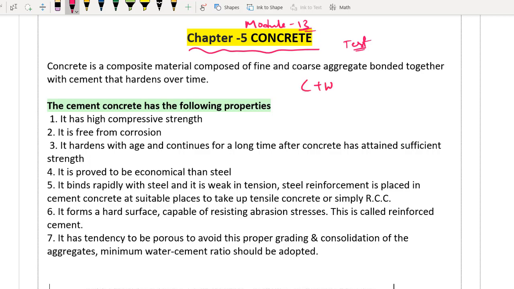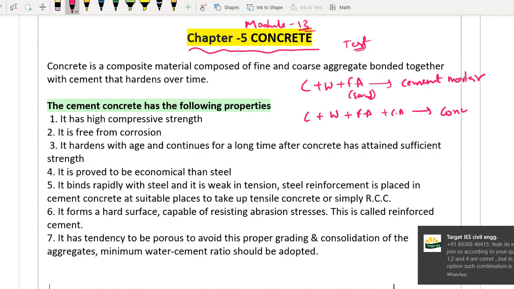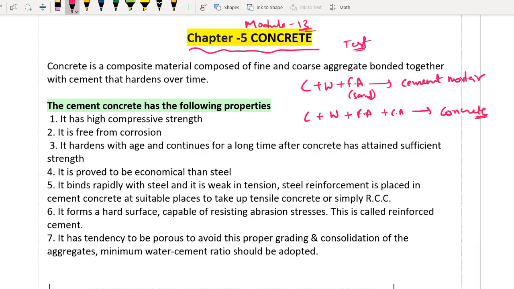First, cement plus water, what you will be getting? You will be getting cement paste. If you add fine aggregates also, to be precise, sand, आपको क्या आ जाएगा? Cement mortar आ जाएगा. Cement mortar. So what is concrete? I have been keep telling you from the very first module itself, from the time we have started this cement. Just add coarse aggregates also, then you will be getting concrete. Just give me a second. So in concrete we will be having cement, water, fine aggregate and coarse aggregate.